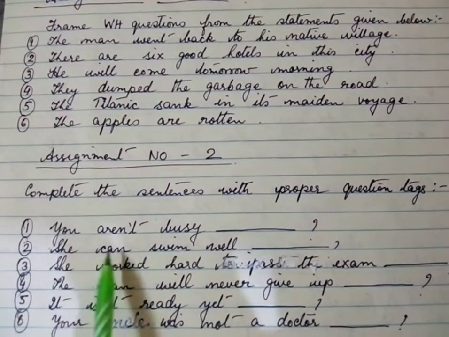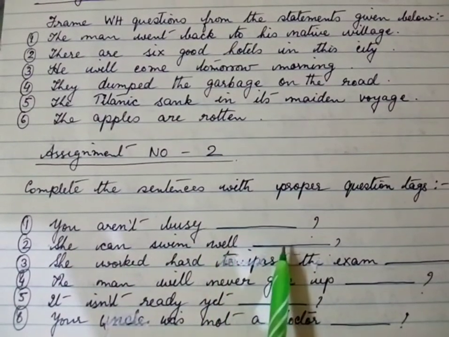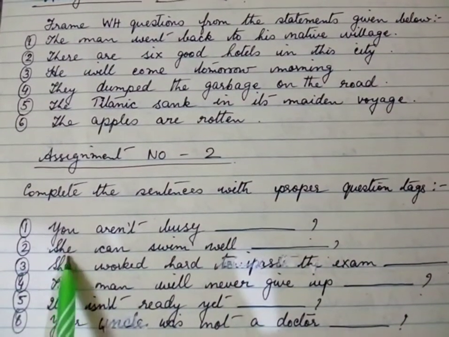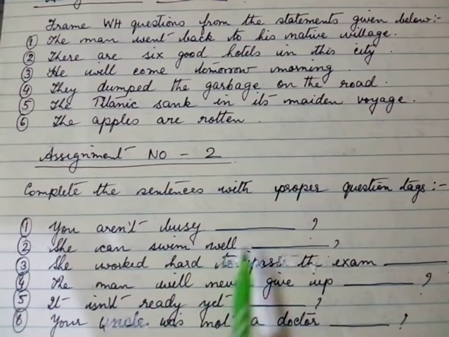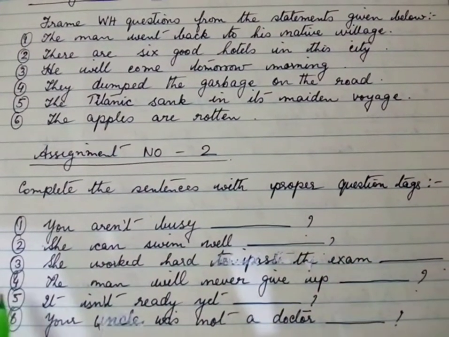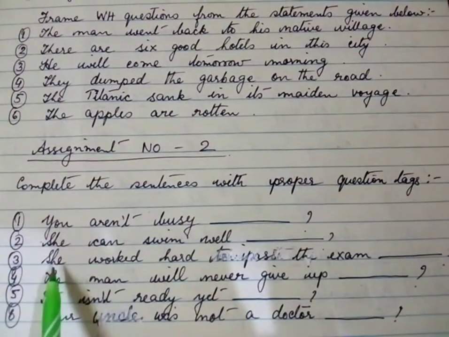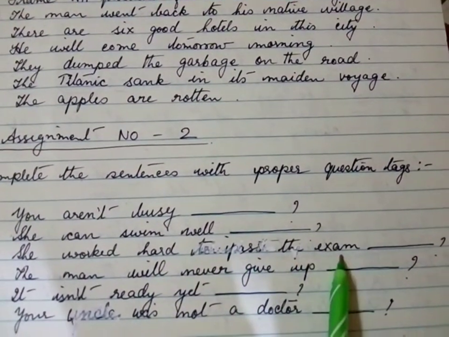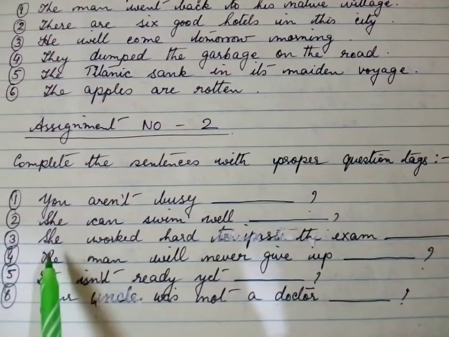Number 2. She can swim well, dash, question mark. I repeat, she can swim well, dash, question mark. Number 3. She worked hard to pass the exam, dash, question mark.